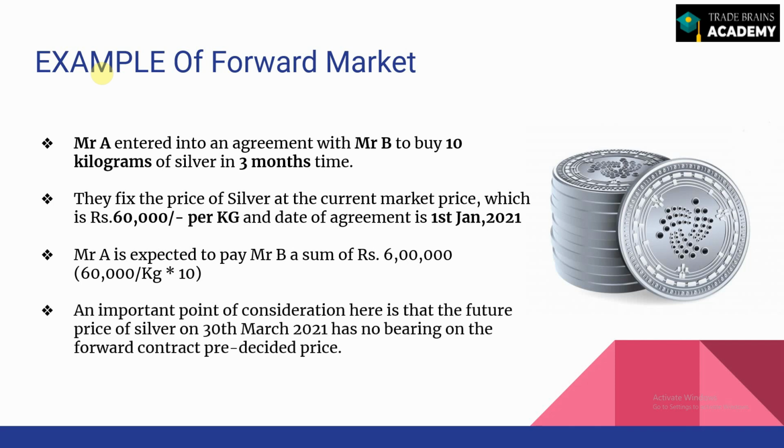And the important point of consideration here is that the future price of silver on the last day, that is the 30th March 2021, has no bearing on the forward contract pre-decided price. Supposedly, on say 30th March, if the price of silver goes up or down, it doesn't make a difference to this contract, because the contract price is pre-decided. The contract will be honored at the price which is pre-decided, that is rupees 60,000 per kg for silver. So that is how the forward contracts work. The current price on the future date doesn't hold any bearing on it. It's the price which is pre-decided that is the most important factor in the forward market.